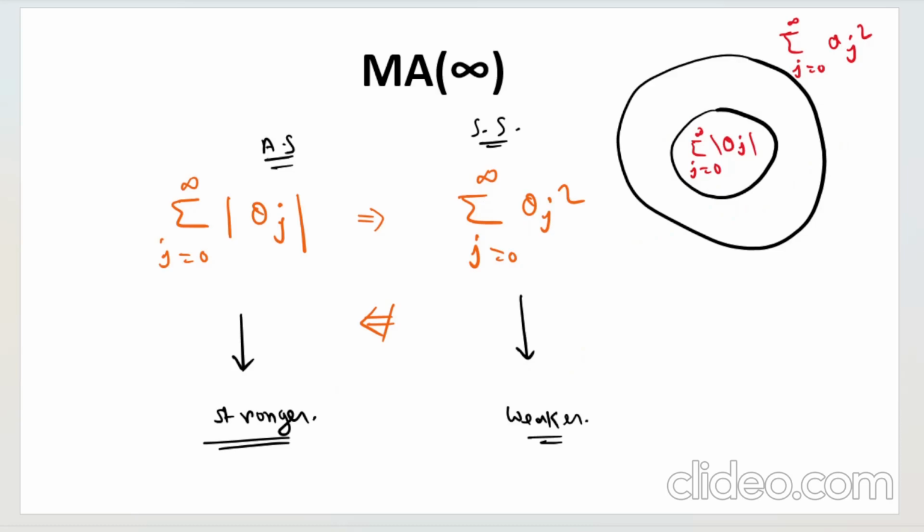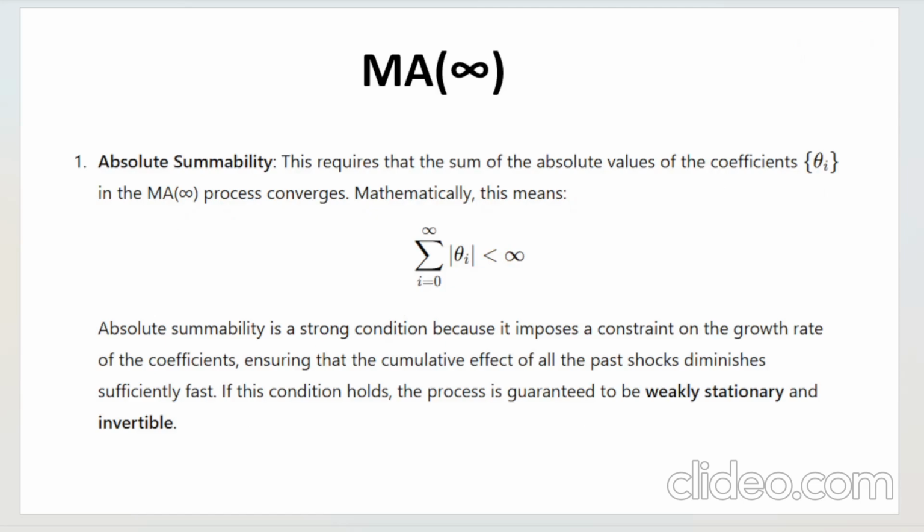And if you have any doubts, let me know and I'll give you the explanation in more detail. For your convenience, I have given you much more explanation than this. Why is this the case? What is absolute summability? You can take a screenshot of this page and read it in your free time. I have given you the definition and also the reasoning that absolute summability is a strong condition because it imposes certain constraints on the growth rate of the coefficients, ensuring that the cumulative effect of the past shocks diminishes sufficiently fast. If this condition holds, the process is guaranteed to be weakly stationary, also invertible.